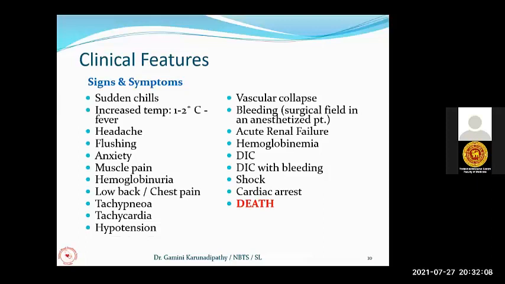Now, this bleeding, if the patient is in an operating theater undergoing a surgery, sometimes they may notice unexplained bleeding from the surgical wound, and the patient may also get severe hypotension.